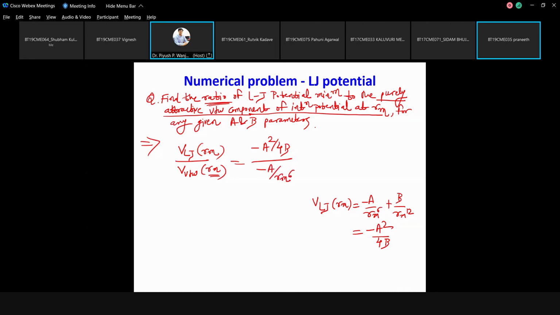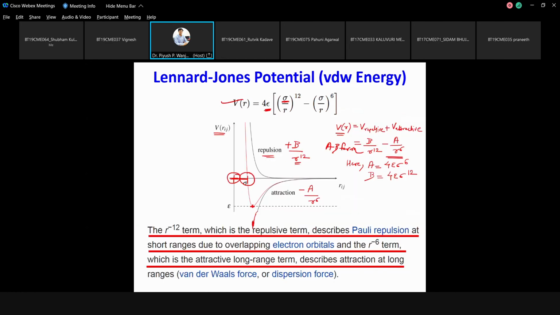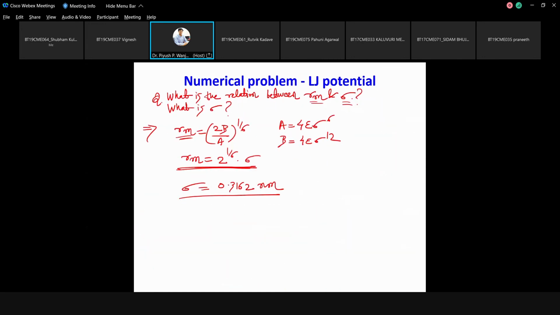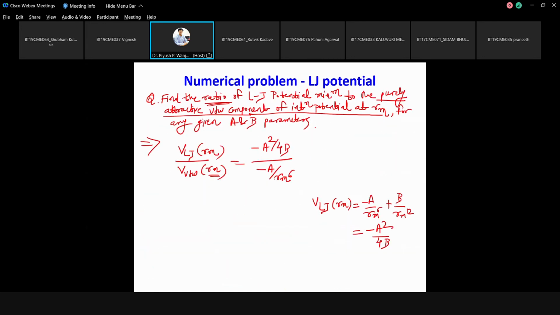Okay, so this is based on minus a by r power 6 only. Instead of r, we are replacing Rm, to talk about only the attractive part. In the same way, I could ask you even what is the ratio for the repulsive part also. So if you want to calculate this, then again you need to substitute the value of Rm, 2b by a power 1 by 6. So this Rm should be substituted here.